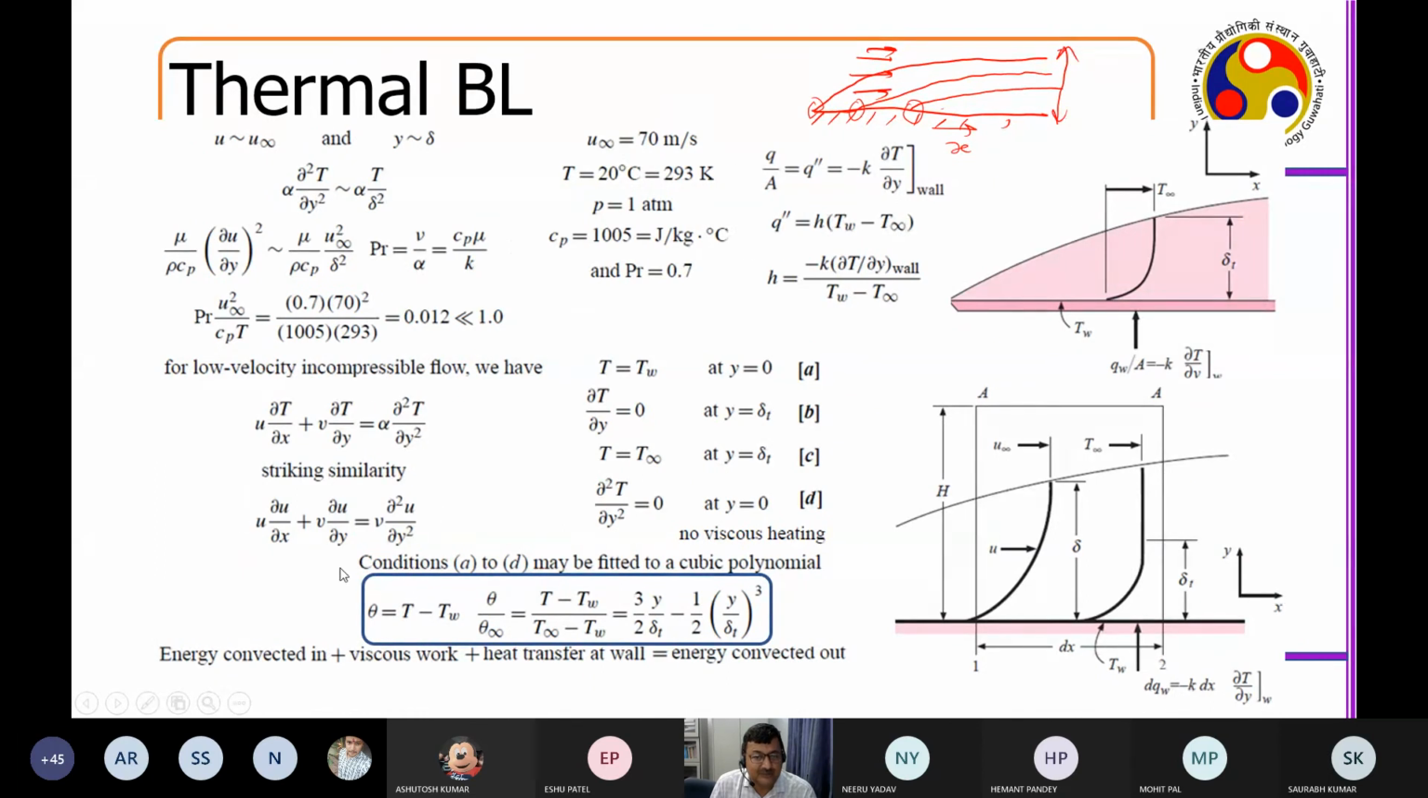Now for momentum, we saw what the equation was. So this was the convective heat transfer. This is the conductive heat transfer. For momentum, this is the convection, and this is the friction, right?